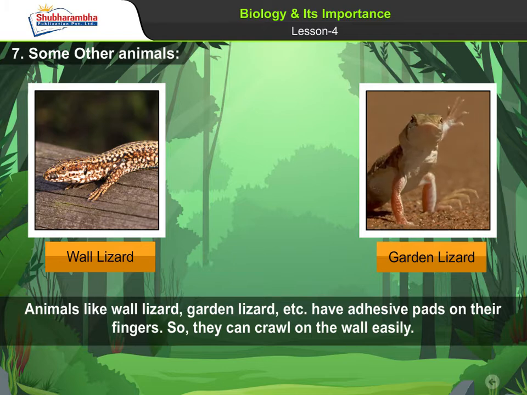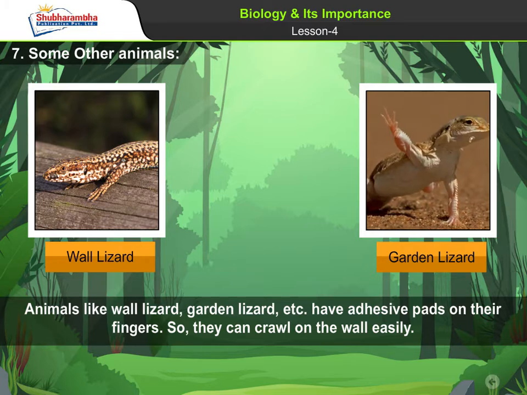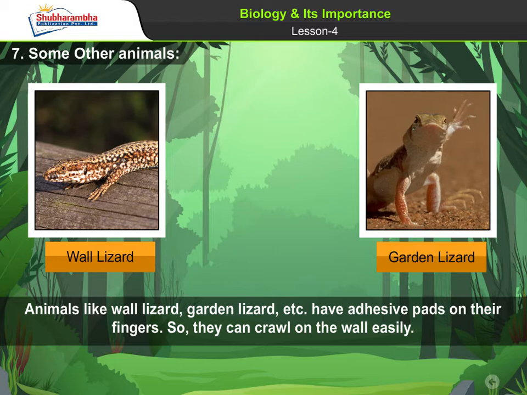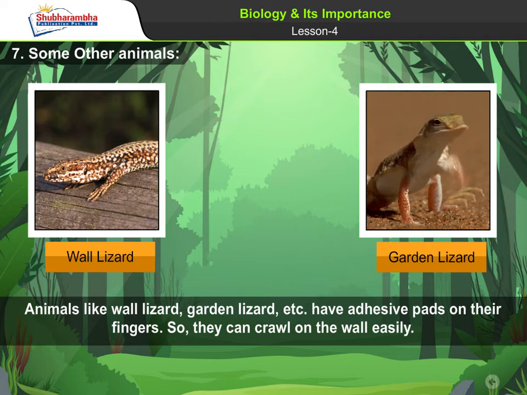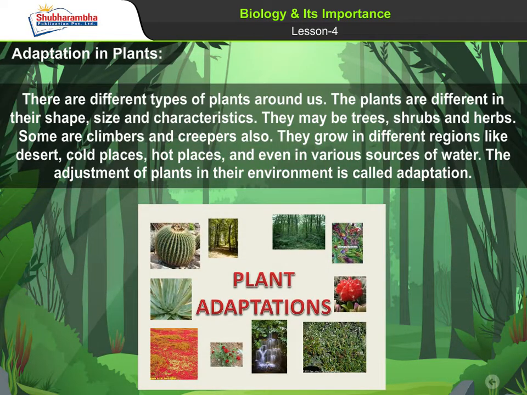7. Some other animals. Animals like wall lizard, garden lizard, etc. have adhesive pads on their fingers. So, they can crawl on the wall easily. Adaptation in plants. There are different types of plants around us. The plants are different in their shape, size and characteristics. They may be trees, shrubs and herbs. Some are climbers and creepers also. They grow in different regions like desert, cold places, hot places, and even in various sources of water.